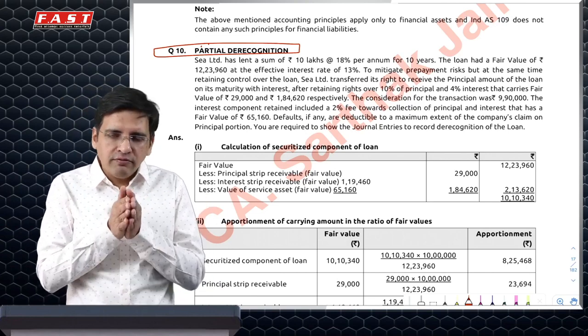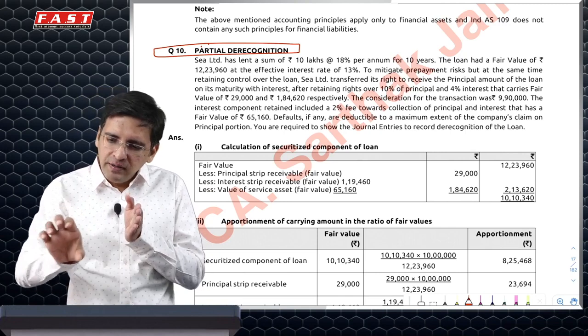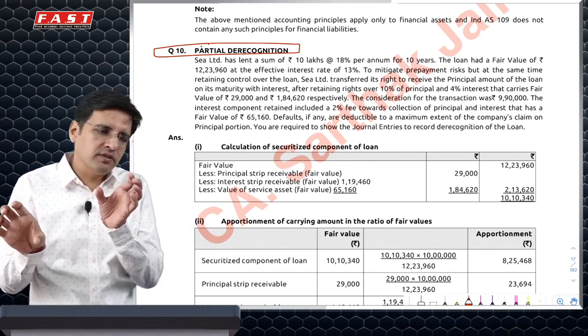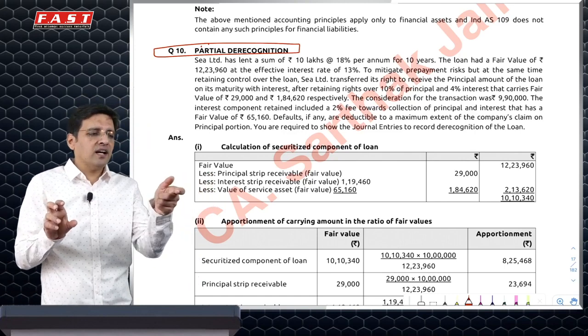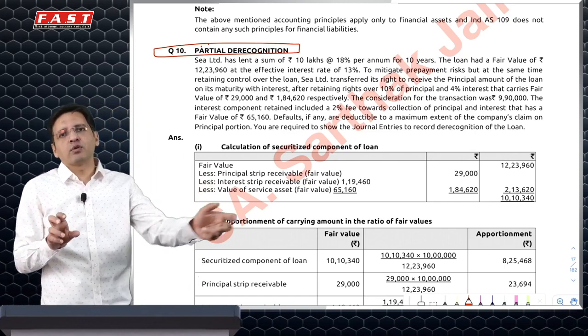and you split your carrying amount in that ratio. The carrying amount of the principal portion which you have retained will be continued in your books, and the carrying amount of the interest portion which you have sold will be derecognized, and the difference of what you have received will go to P&L.